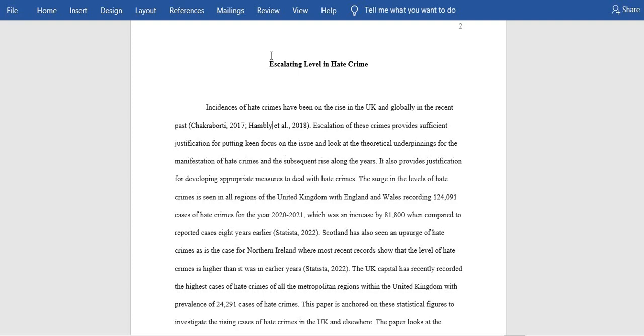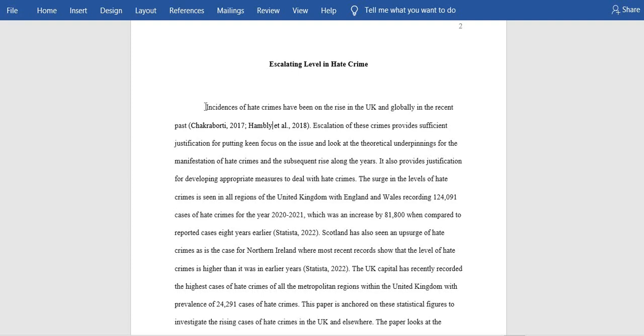Okay, the title there. This is now an introduction on our escalating level in hate crime, an example that we are using for illustration. So as you can see, my first sentence there is indented. Okay, yes, so this is how your appearance should look like.